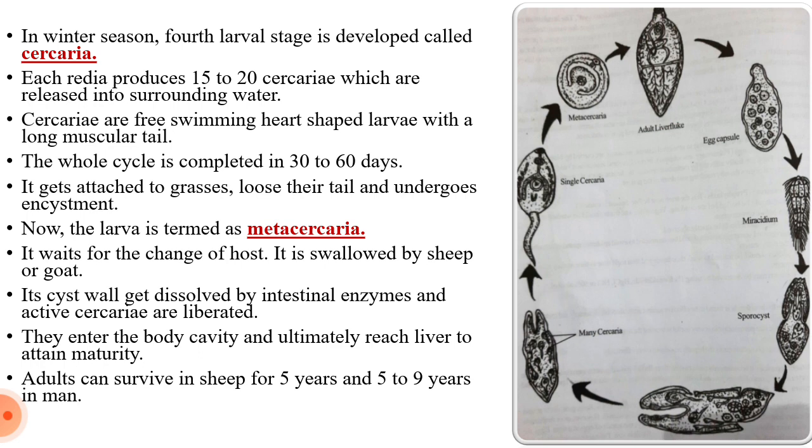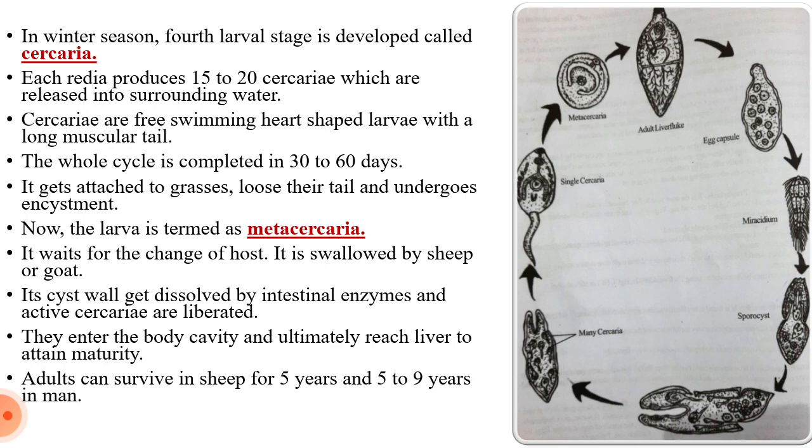Then this cercaria larva attaches to the grasses, loses its tail and undergoes encystment. The single cercaria is shown. After that, there are some body parts, that means the tail. Actually the tail is needed for locomotion inside the water, but once attached it is static, so the tail is not needed. That means they lose their tail and undergo encystment.